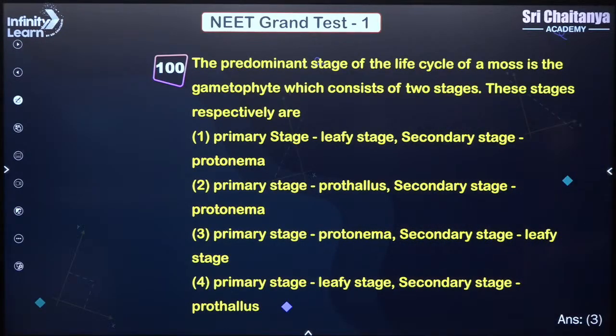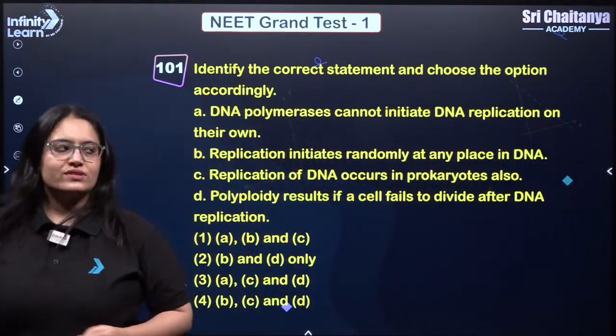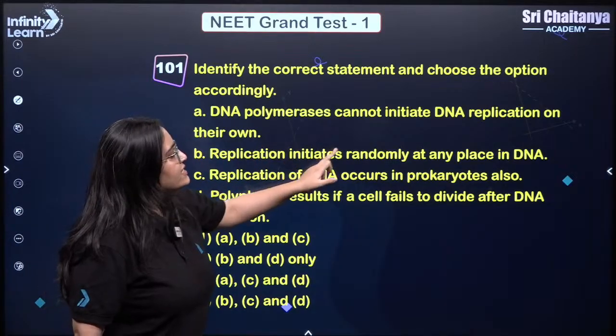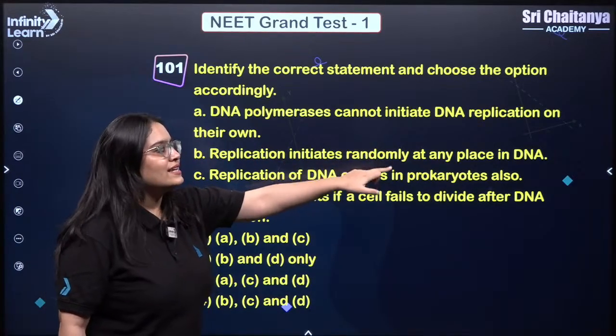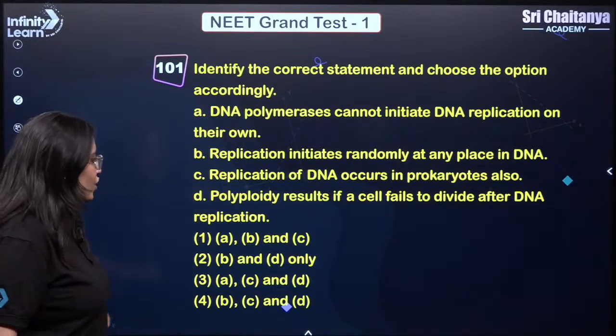Answer is 3. Very simple. Next question. Identify the correct statement and then choose accordingly. If you see over here, replication initiates randomly at any place in DNA. This is not correct. You are supposed to choose the correct one. So B is your incorrect one.